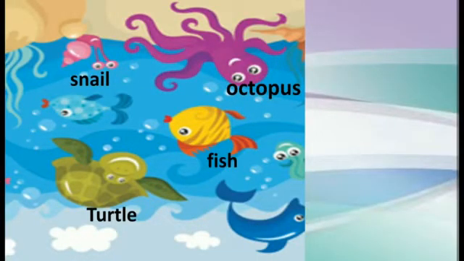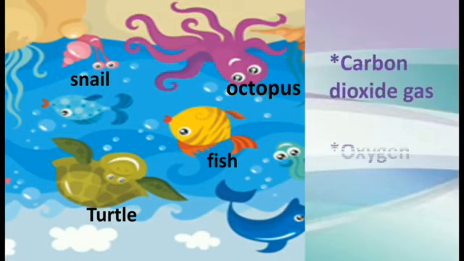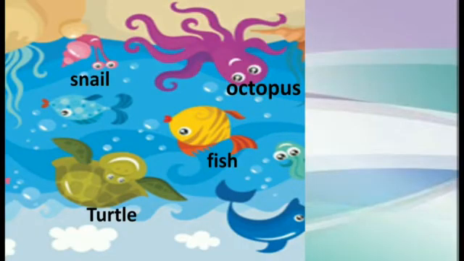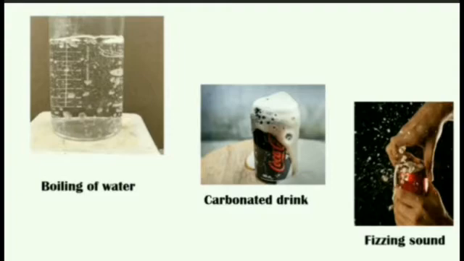Due to the presence of various types of gases like carbon dioxide, oxygen and nitrogen, aquatic animals are able to survive in water. We can prove the presence of dissolved gases in water with various examples.